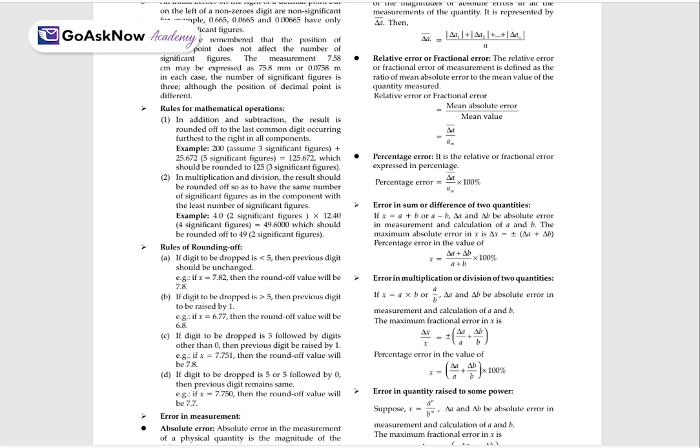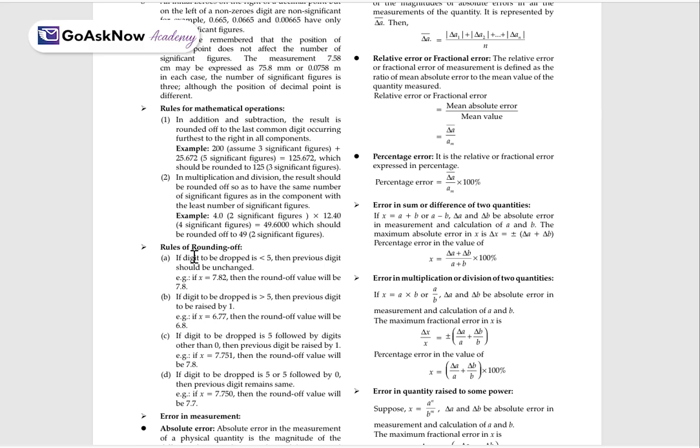Rules of rounding off. If the digit to be dropped is less than 5, then the previous digit should be unchanged. If the digit to be dropped is greater than 5, then the previous digit is to be raised by 1.